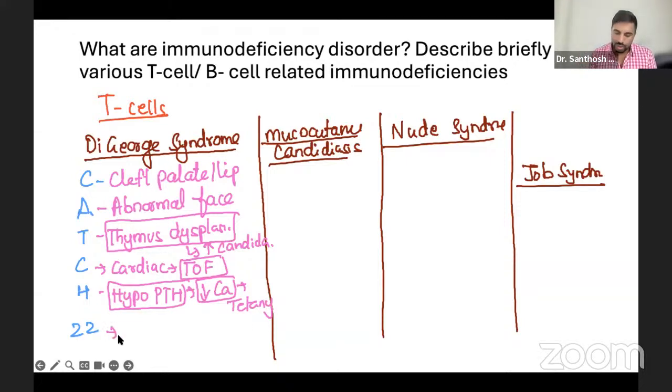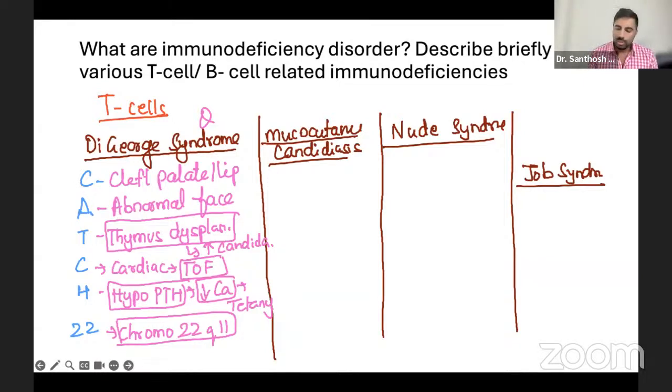Okay. 22, because the involved chromosome is chromosome number 22, small q 11. Everything is a 1 mark question or a short note, and can be simply DiGeorge syndrome. If you know CATCH 22, it's easy. George catches 22 balls.